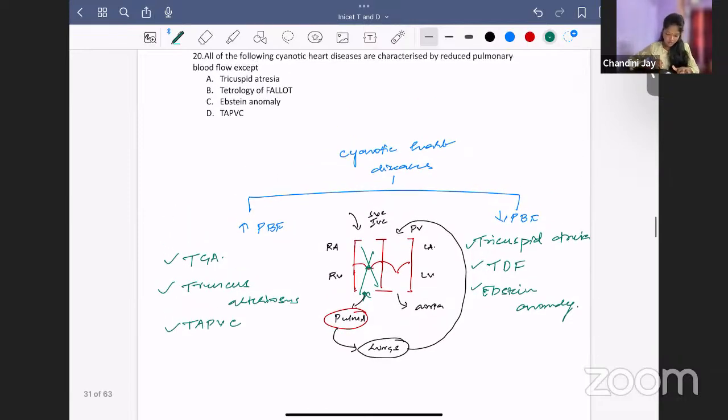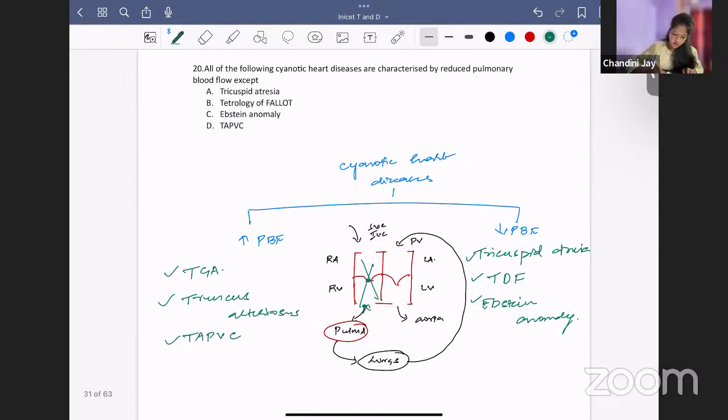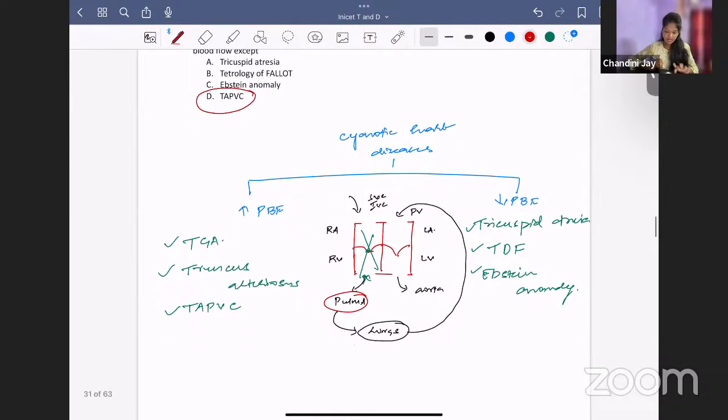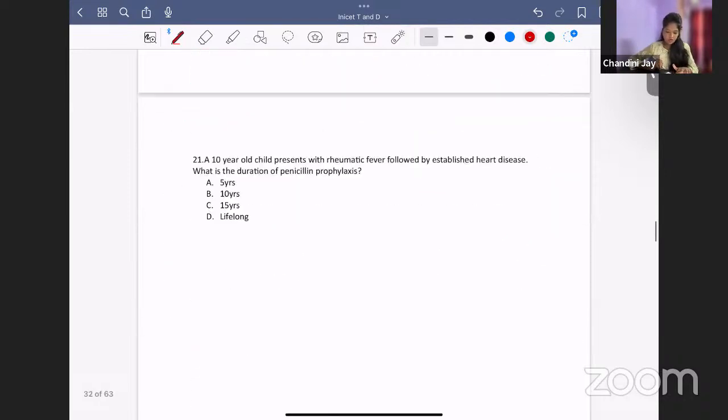So what is the answer to this question? All of the following have reduced pulmonary blood flow except. They are asking which one has increased pulmonary blood flow. So the answer here is TAPVC. TAPVC is the answer. Okay, clear with this? Now we'll move on to the next question.